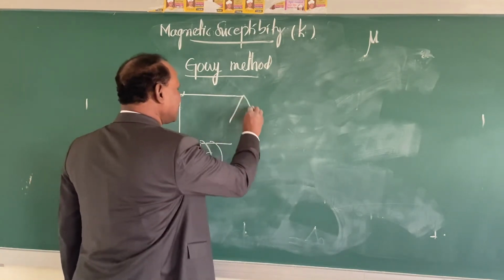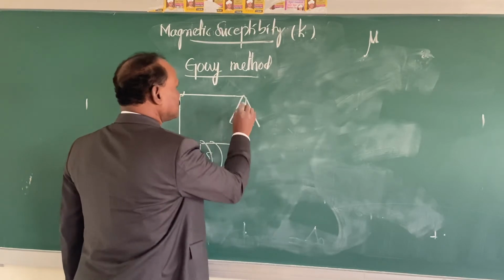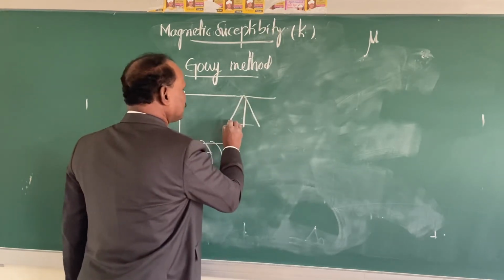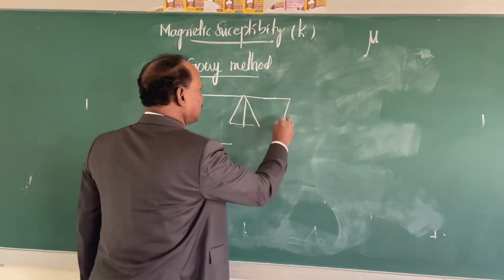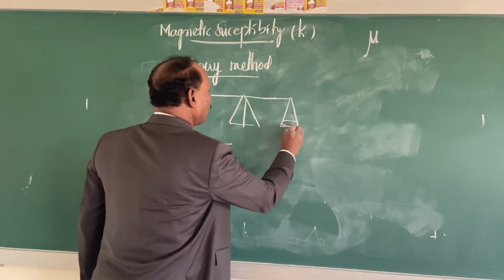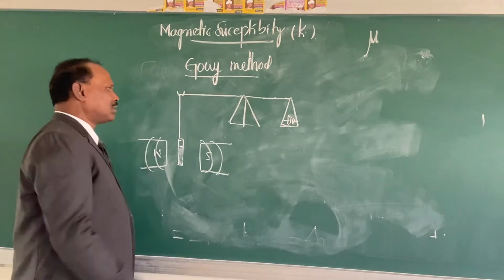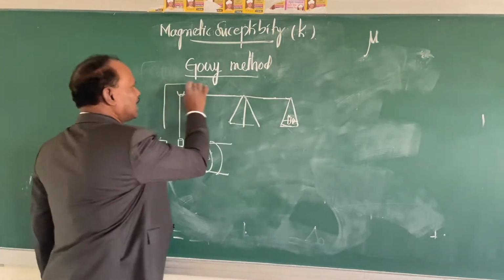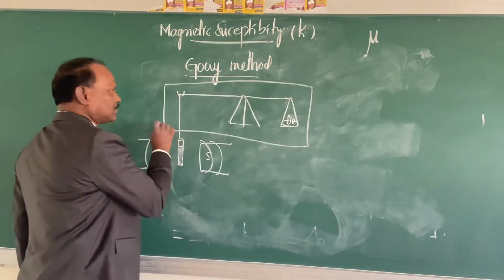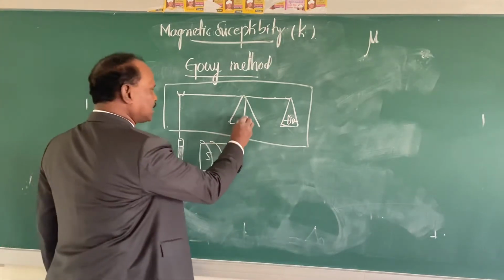There will be a scale here and there will be weights here. Rough diagram I have drawn. This is completely an analytical balance. So this is a scale, right?